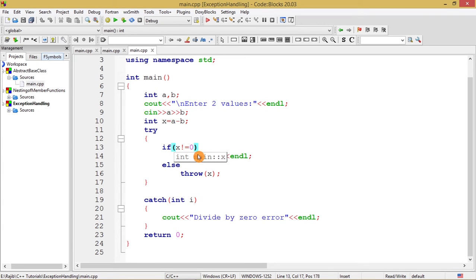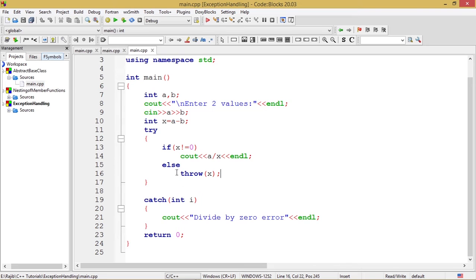That is, if x is not equal to 0, then it is well and good, and we can easily output the result a by x by this line. Suppose a has some value and x has some value, but x is not 0, then a by x will not raise any exception because it is not a case of division by 0, so it is well and good. Otherwise, if x not equal to 0 is not the case, and x equals 0, that is the case which I have written in else, which will obviously raise an exception.